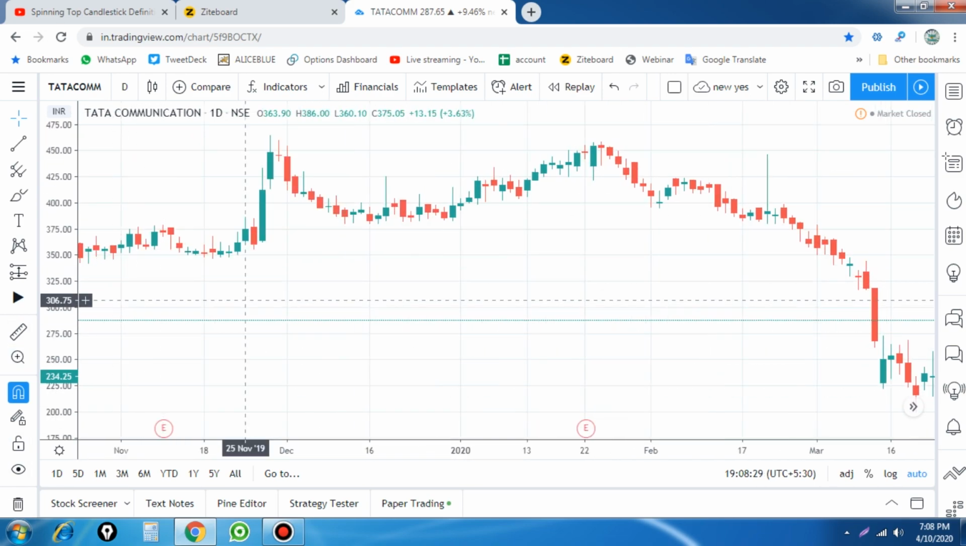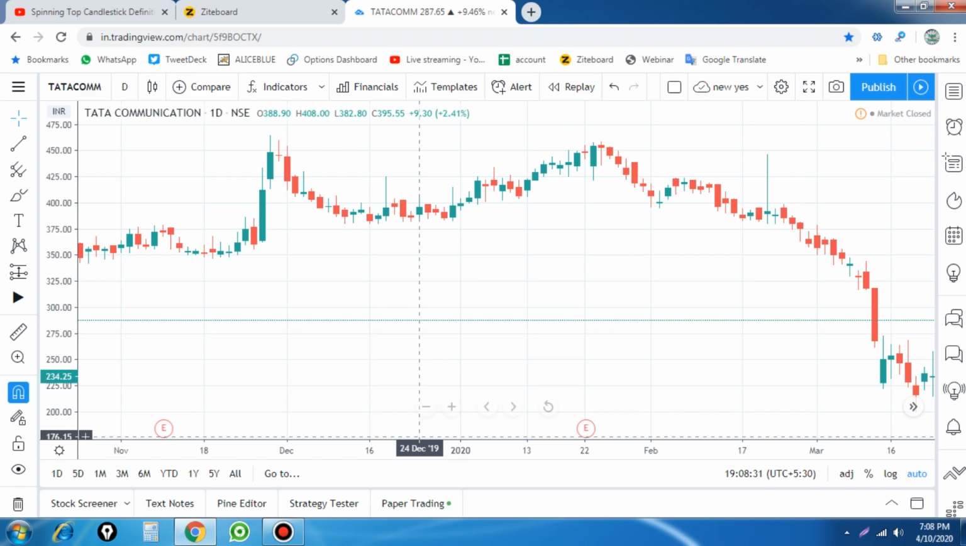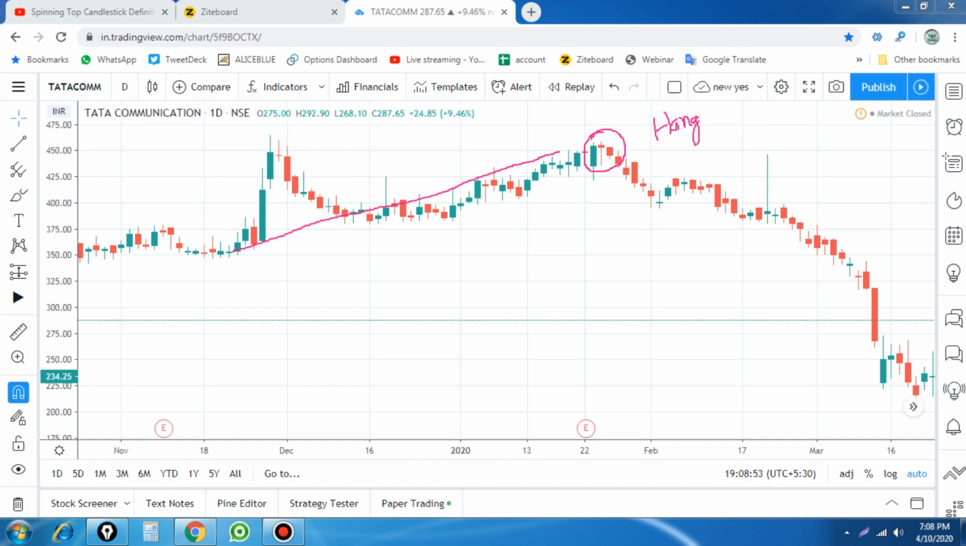That is Tata Communications on the daily chart. Previously the trend keeps going up. The previous trend of the stock is moving upwards, right? So whenever I find this kind of candlestick pattern, the previous trend for the market is a clear uptrend, and I find a single candlestick pattern where it forms the hanging man. So the hanging man formed at the top of the market.